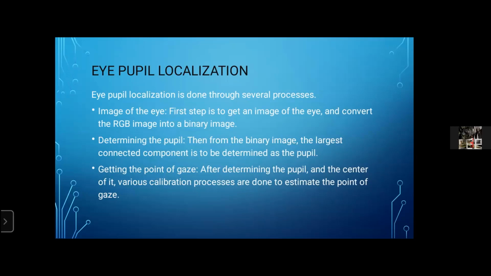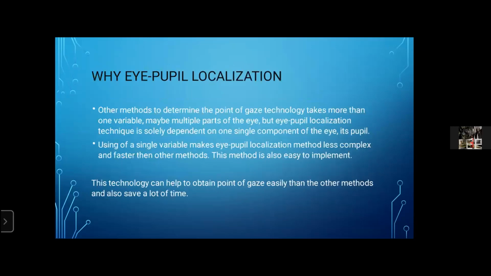And the last process is getting the point of gaze. After determining the pupil and the center of it, various calibration processes are done to estimate the point of gaze. Why eye pupil localization? Here the question arises: why eye pupil localization?